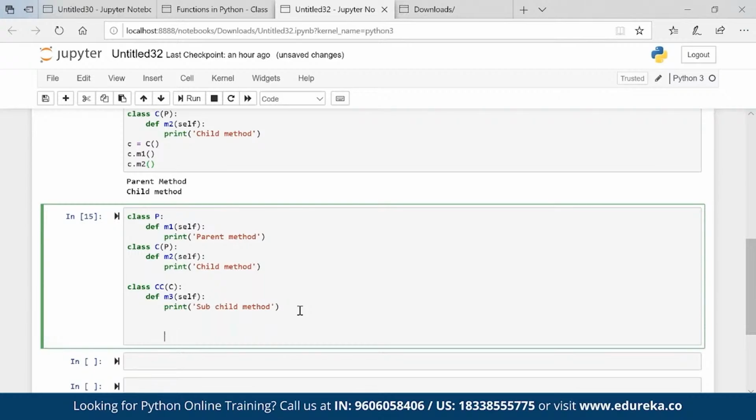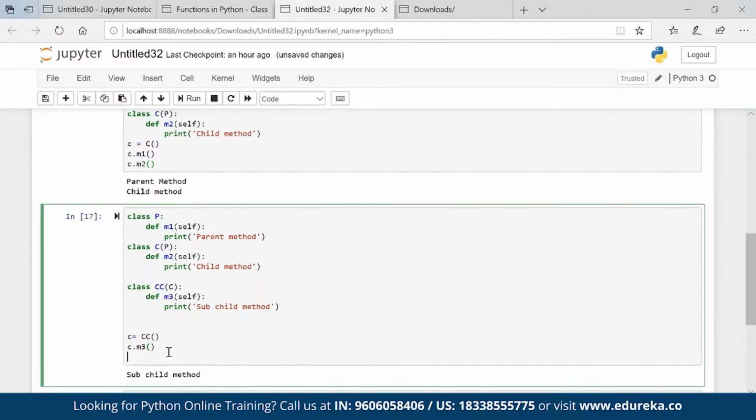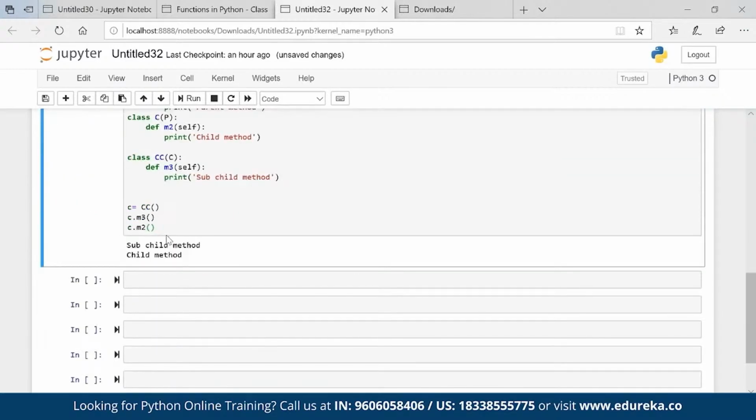Now if I create an object C is equal to CC, it will have all the properties of CC, C and P. So if I check C dot M3, it's running fine. C dot M2, it is also running fine.